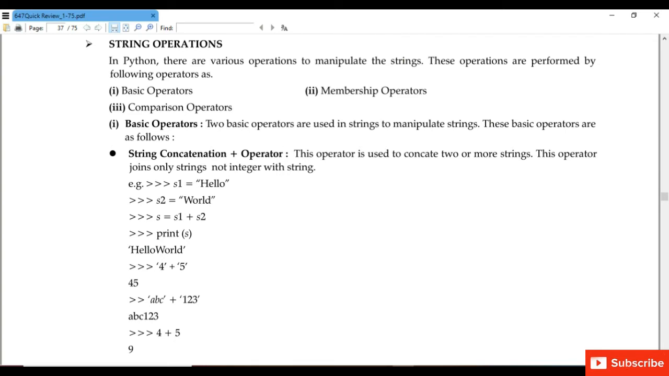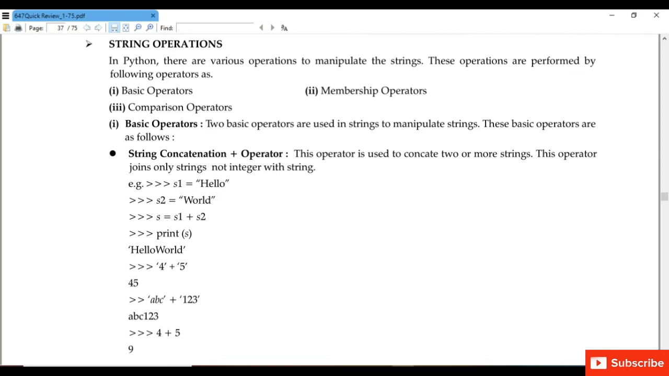There are 2 basic operators that are used in the string to manipulate the string. First is the string concatenation operator. Concatenation means addition, to add one string to another string. This operation is used to concatenate 2 or more strings. For example, we have taken s1 is equal to hello, s2 is equal to world. Now we have taken another string, s is equal to s1 plus s2. So we have concatenated, we have added both the strings s1 plus s2. So in the output we will get hello world.